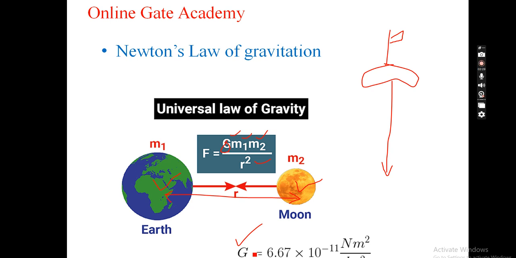The value of the universal constant of gravitation is 6.67 into 10 to the power minus 11 Newton meter square, and very sorry for this, it should be per kg square. From this we can calculate the dimensional formula of G, and everything related to the conceptual understanding.